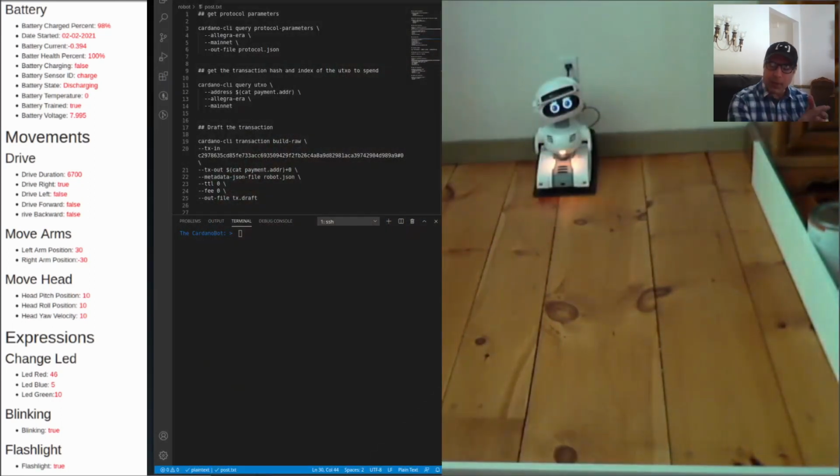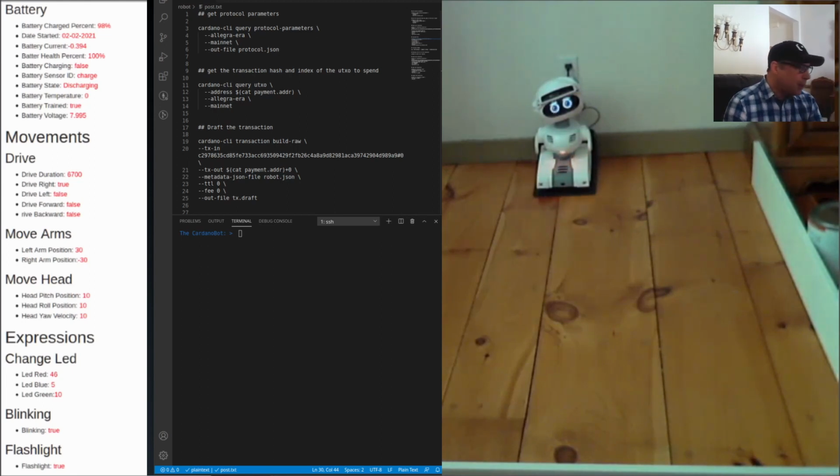Okay, I'm back. So I got everything set up. So we're going to start from the robot and work our way back out, and I'm going to explain how everything works. It's really pretty simple. There's just a program that basically takes in information and then sends it to an API to make the robot do some actions. So this is the way it works.